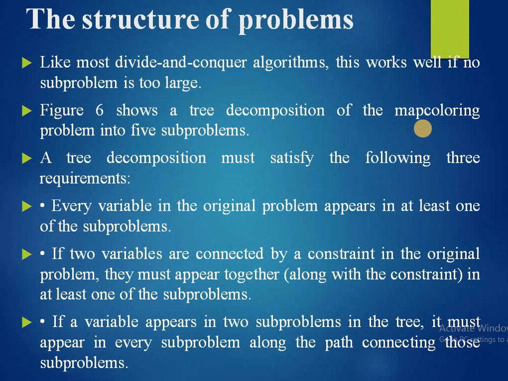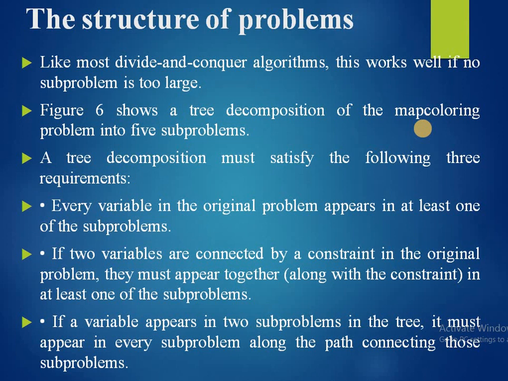A tree decomposition must satisfy the following 3 requirements. So what are those requirements? Every variable in the original problem appears in at least one of the subproblems. If 2 variables are connected by a constraint in the original problem, then they must appear together, along with the constraint, in at least one of the subproblems.